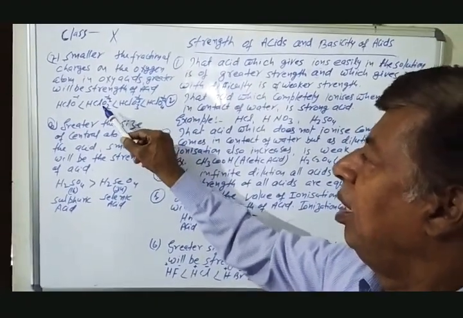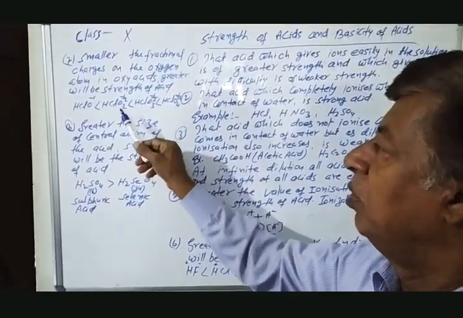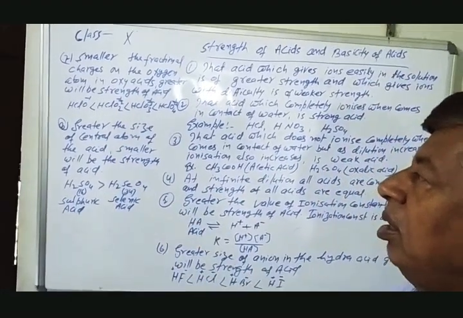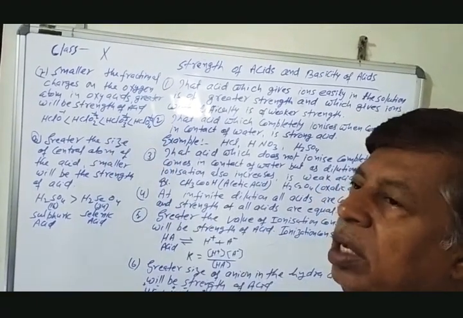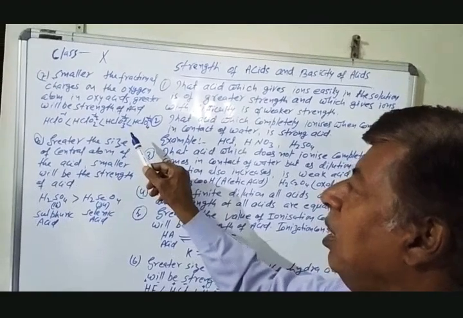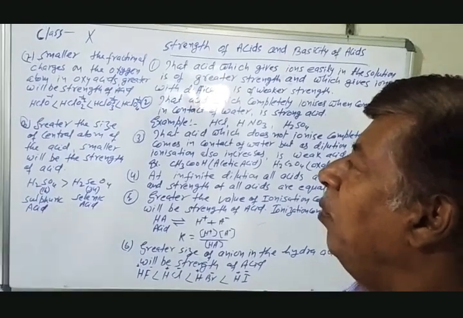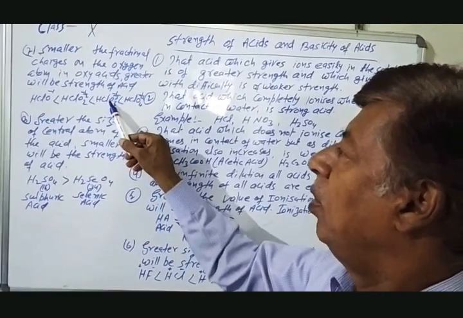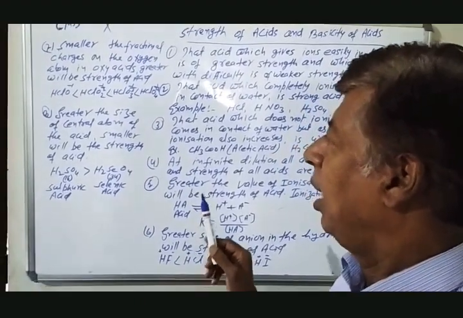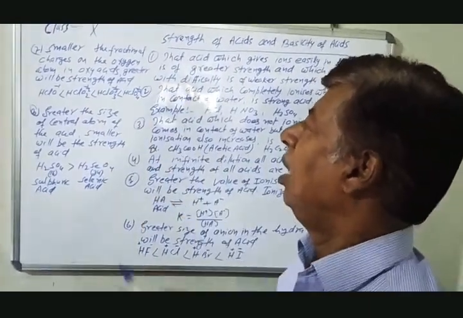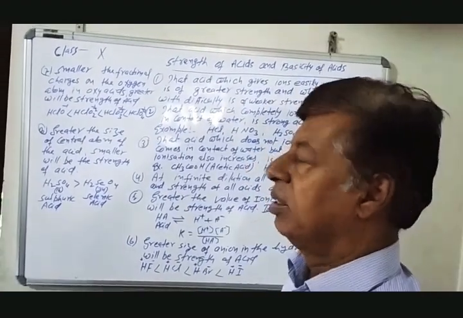In HClO2 there is +1 charge on hydrogen and -1 charge on ClO2 as a whole, but each oxygen atom will acquire -1/2 negative charge. In HClO3, one positive charge is present on the hydrogen atom and one negative charge is present on ClO3 as a whole, but one oxygen atom will acquire -1/3 charge because there are 3 atoms of oxygen.